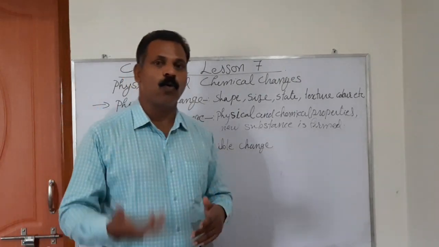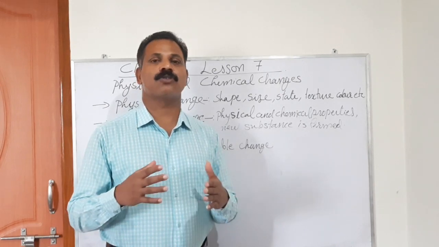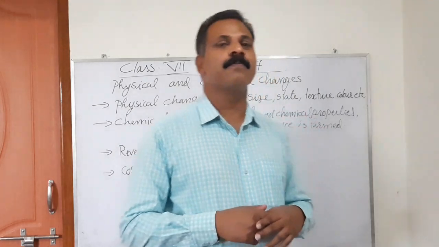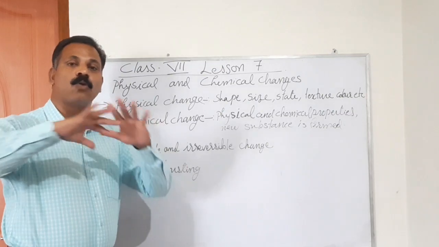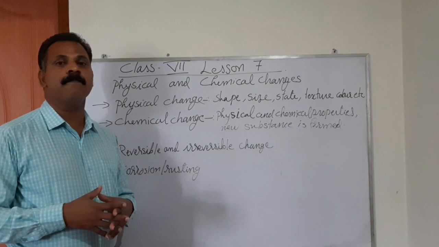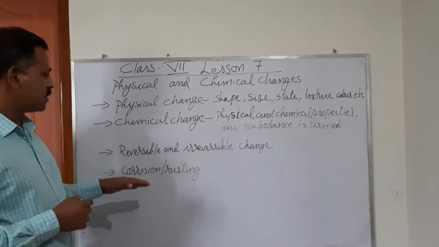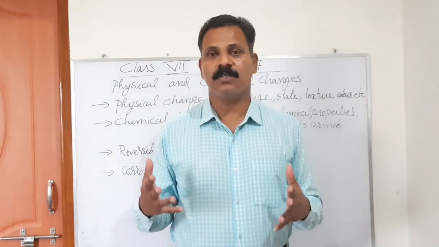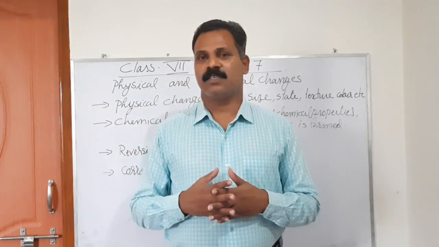Another, greasing or oiling. We put some lubricants, oils, grease in order to stop the contact between air and moisture. Iron will not be rusted. Then galvanization is a chemical procedure. An extra coating of some other glazing substance is applied on the iron surface. It stops rusting. Many such methods are practiced in order to stop rusting or corrosion of iron. So this is what we have learned in this chapter.